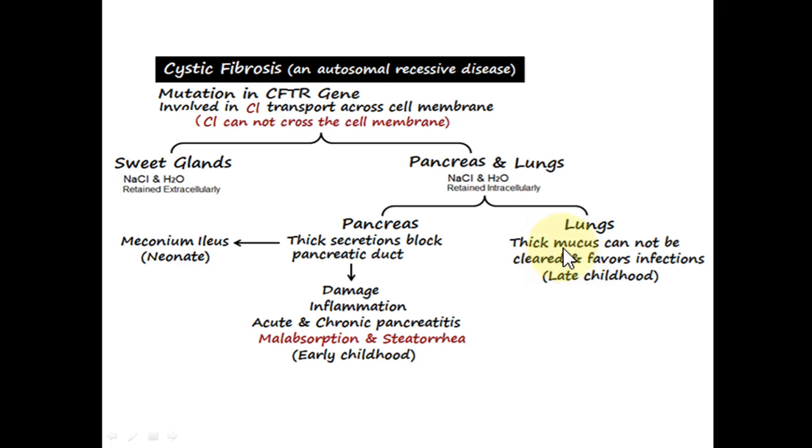And we know that this provides a very favorable site for the colonization of bacteria, and the person can develop symptoms of cough, fever and other signs and symptoms related to respiratory tract infections. This type of situation is commonly seen later in childhood.